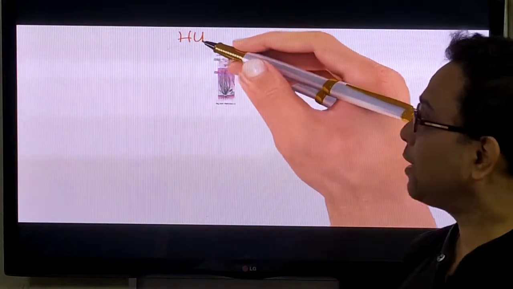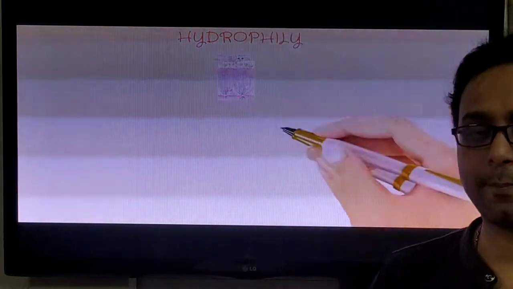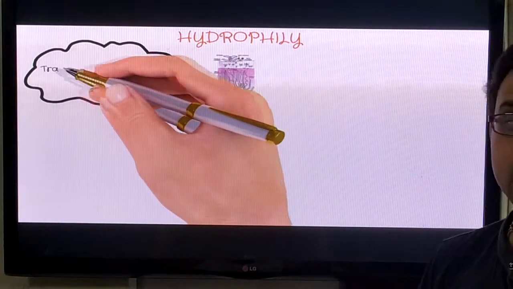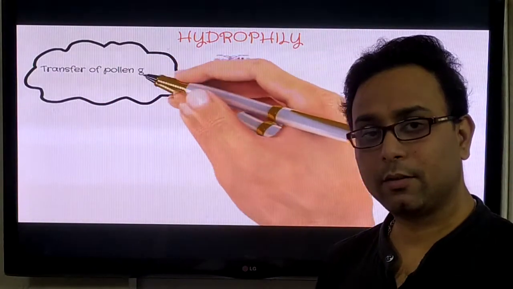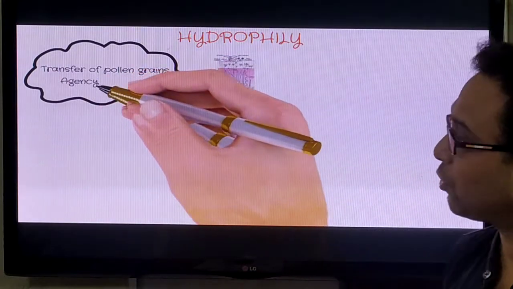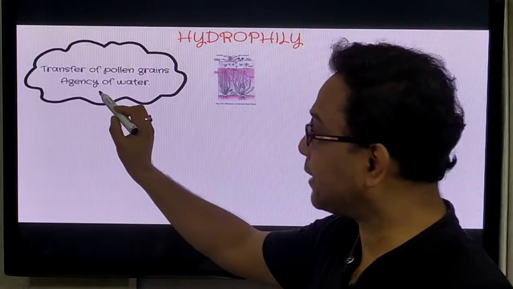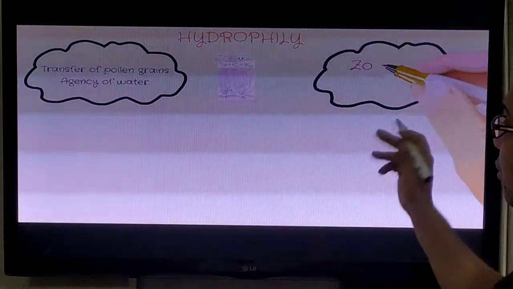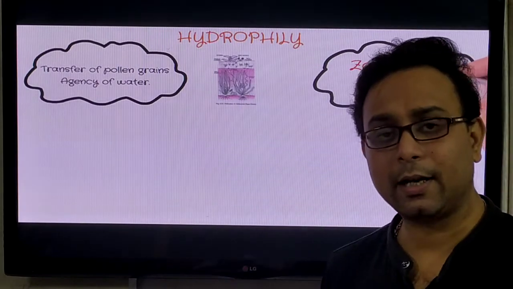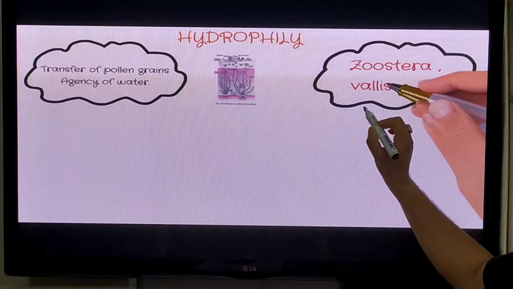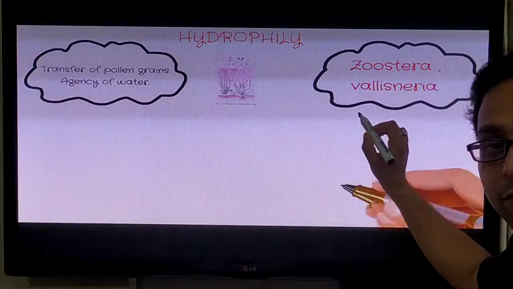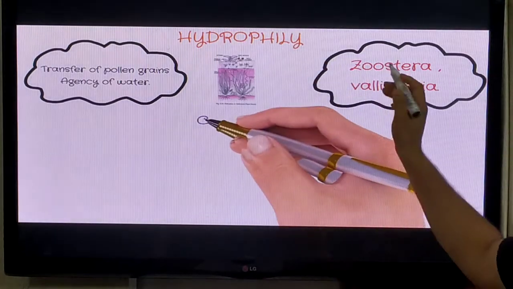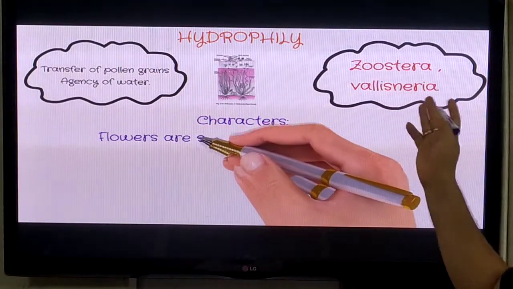Now we have discussed anemophily, let's move to hydrophily. Hydro means water. So in this case the pollination happens by water. Very good. So it is the transfer of pollen grains by the agency of water. Some examples are Hydrilla, Zostera and Vallisneria, which follow the hydrophily process, or whose pollination happens by water.